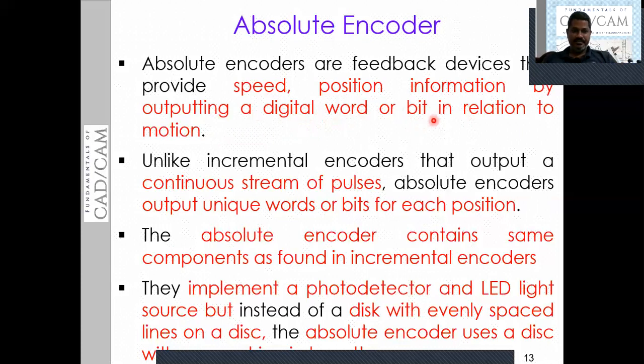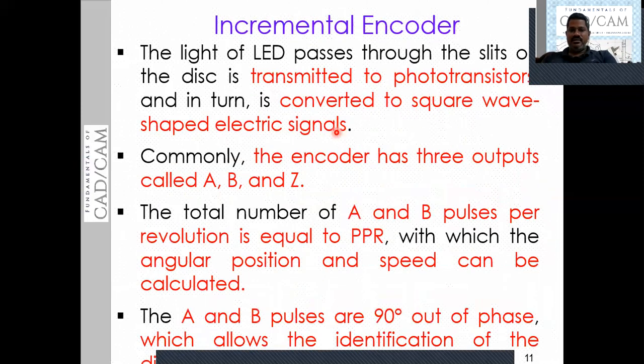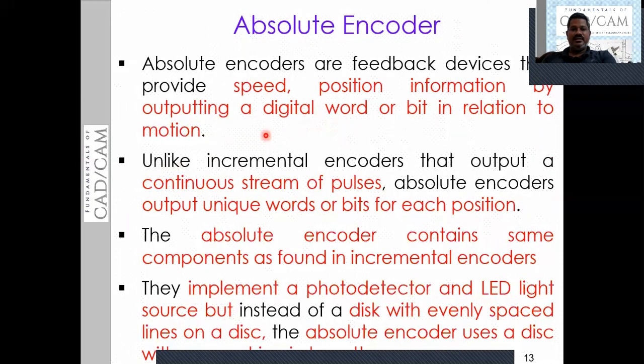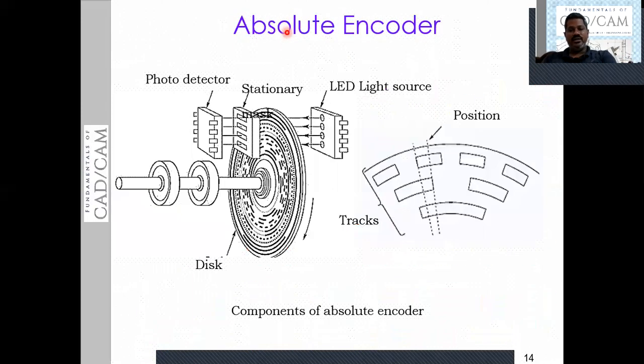In the previous case, the incremental encoder, we get a pulse-shaped signal continuously. The output of the incremental encoder is a square wave-shaped electric signal, whereas the absolute encoder output is in the form of a digital word or bits with respect to the motion of the moving member. This is the basic difference between the absolute and the incremental encoder.